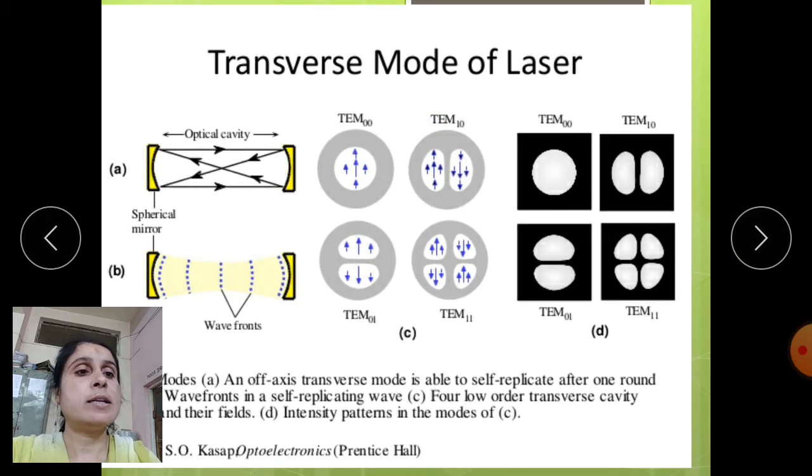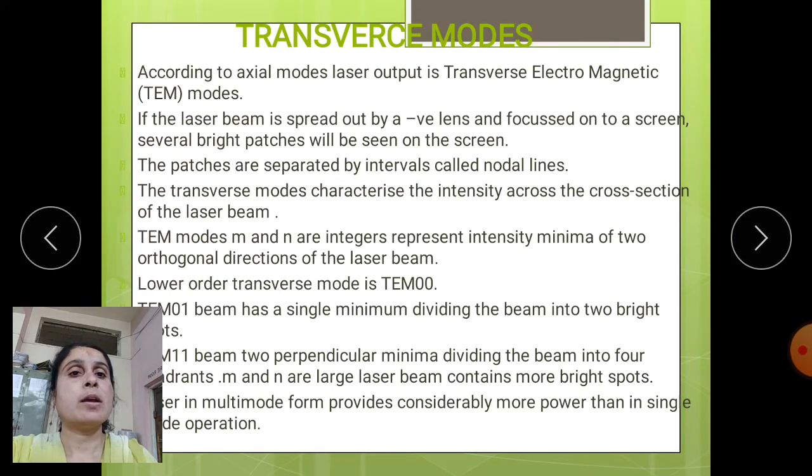We get the intensity patterns in the form of TEM 0 0, and we can see that in figure D. So, now we can see the negative lens focusing on the screen, and the spiral bright patches can be seen in that figure. So, the patches are separated by intervals called nodal lines. In the figure we see the separate forms, and those lines that occur are the nodal lines.